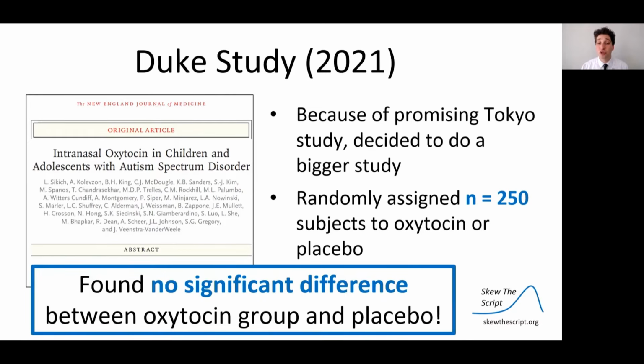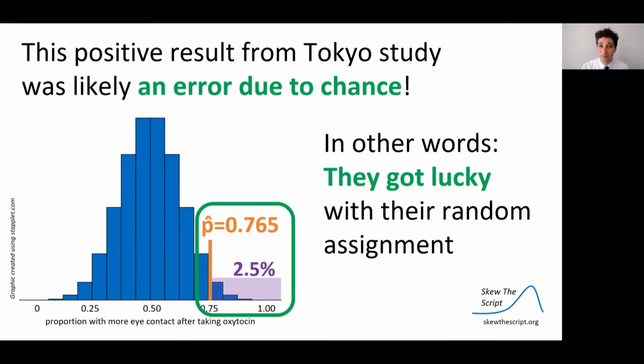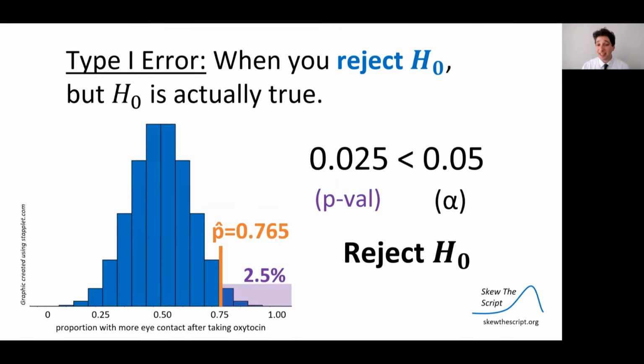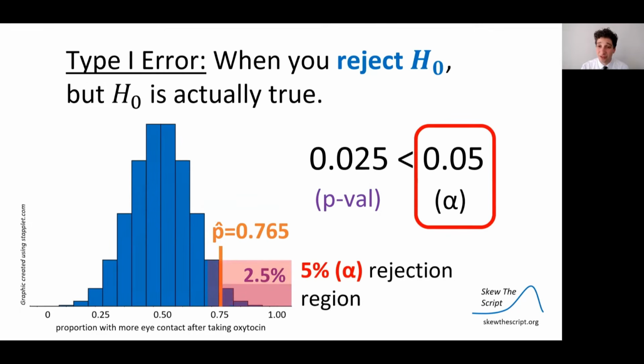And it turns out they found no significant difference between the oxytocin group and the placebo group. So this means that the positive result from the Tokyo study, which was much smaller, was likely an error due to chance. In other words, they got lucky with their random assignment. They did what's called a type 1 error. That's when you reject the null even though the null was actually true. In this case, because of the low p-value, we reject the null.